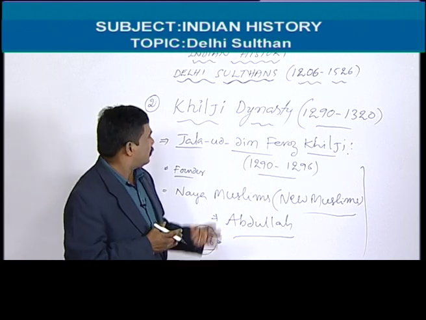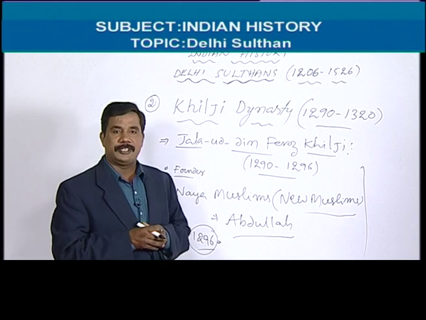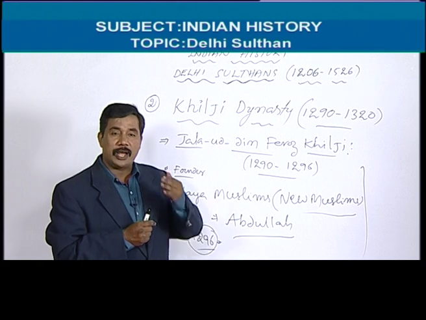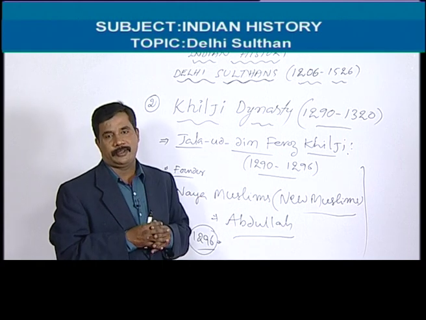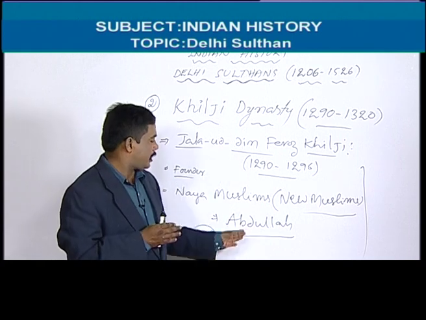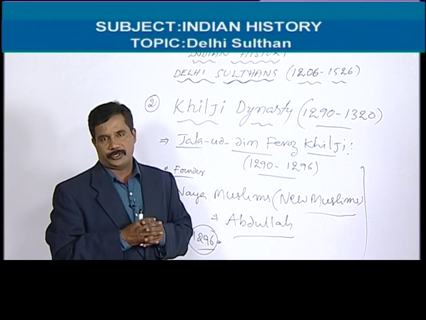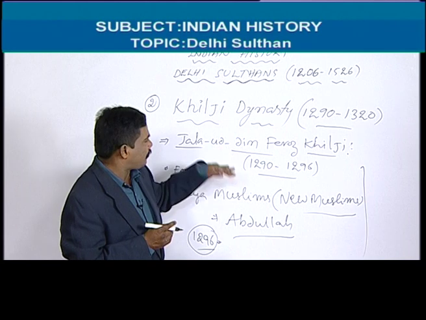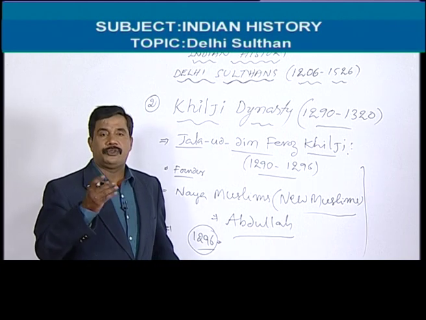So this news went to Jalaluddin Khilji. That's why he became very happy. He also congratulated Alauddin Khilji, and he started coming towards Devagiri. But on the way, Alauddin Khilji killed his father-in-law. Jalaluddin Khilji was killed by Alauddin Khilji. So here the Jalaluddin Khilji period is over. Now after Jalaluddin Khilji we can say Alauddin Khilji.